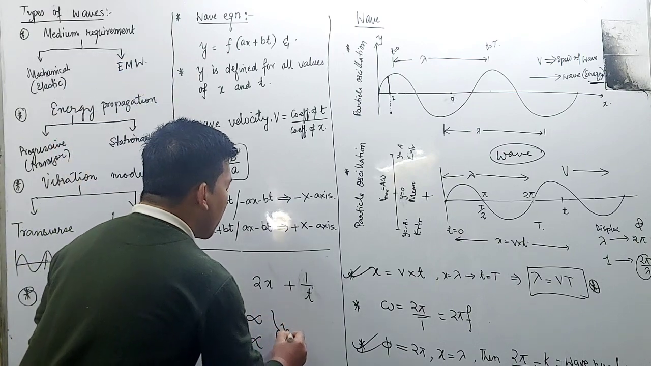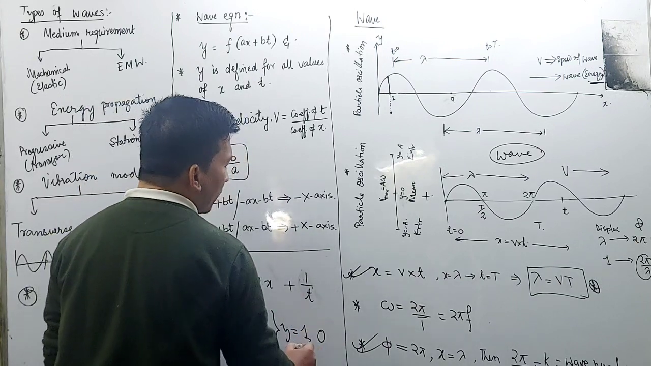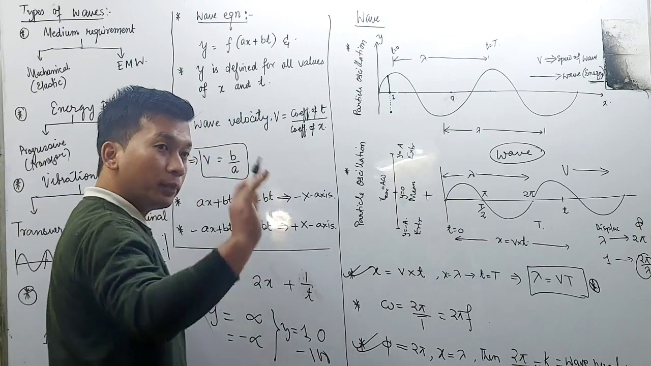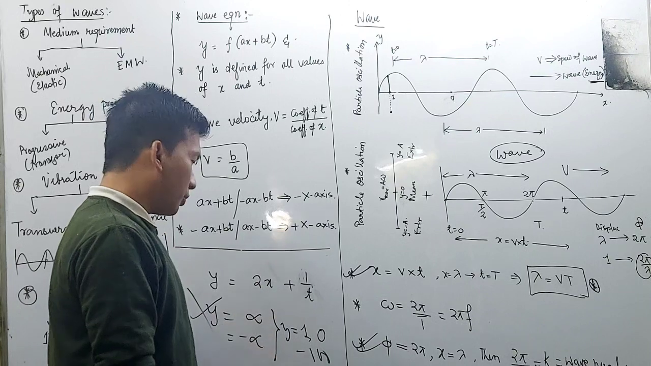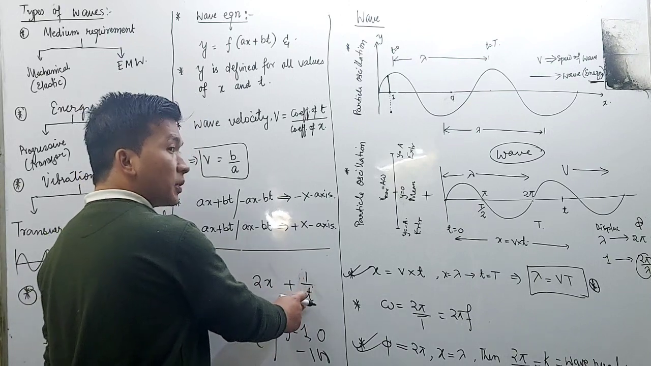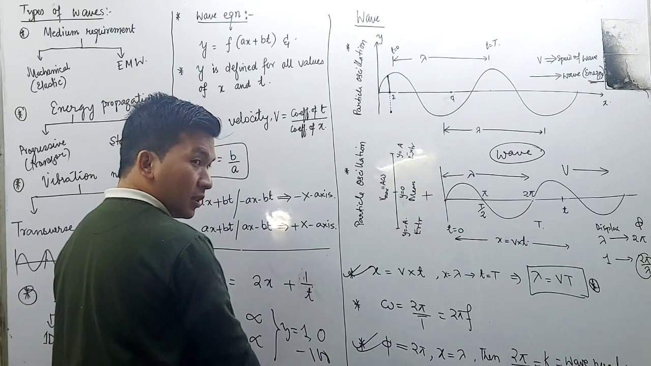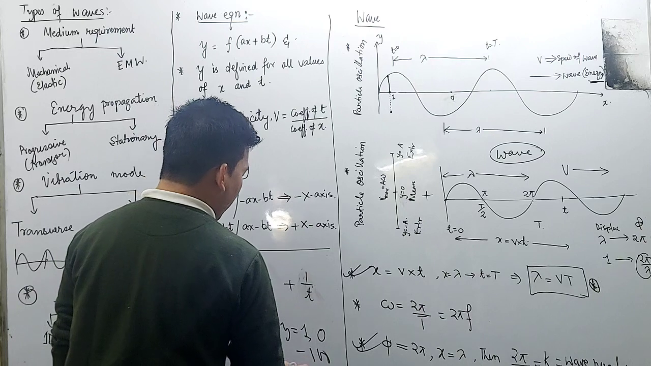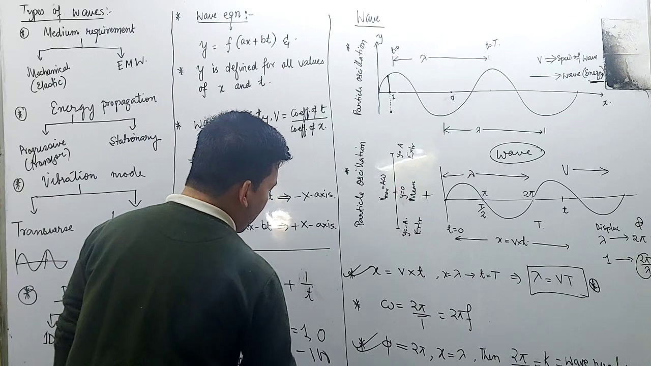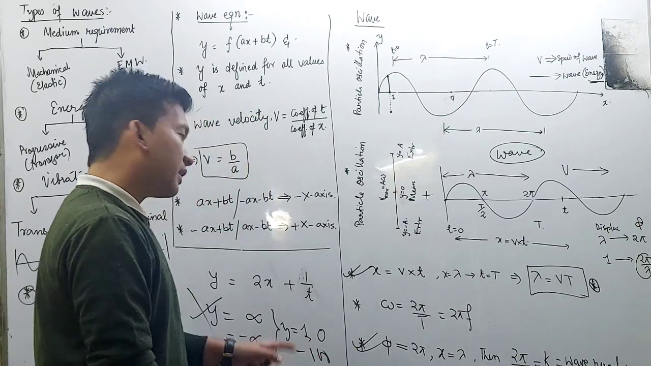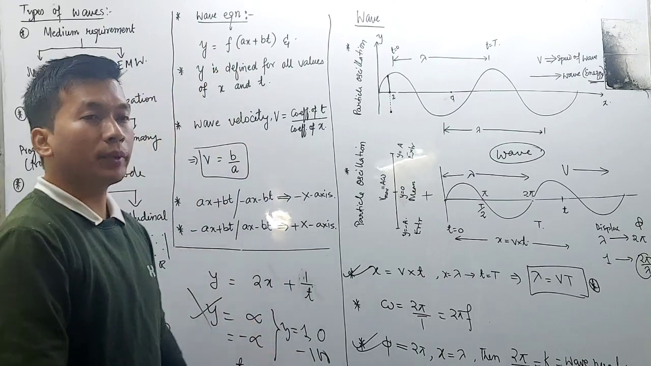If y is equal to 1, then y is equal to 0, then y is equal to minus 100, the value of t will represent the wave. When we put t is equal to 0, we will have y is equal to 2x plus, this is 1 by 0, this will be equal to infinity. That means even though it is in the form of ax plus bt, this will not represent a wave equation.